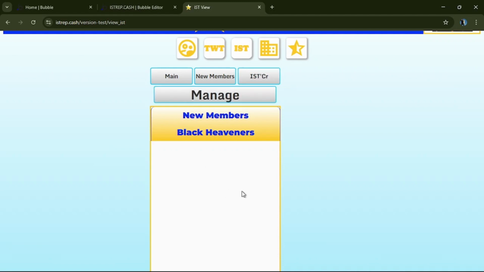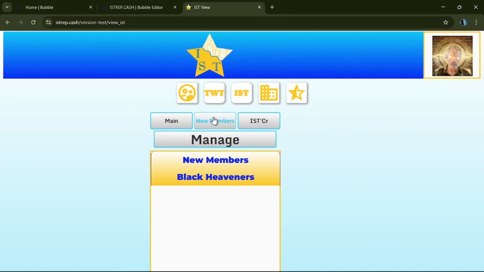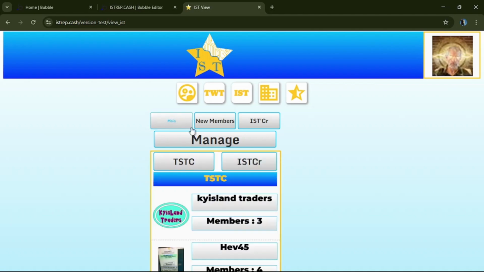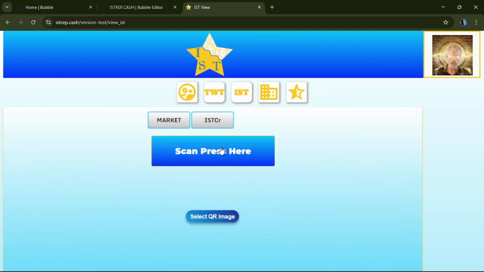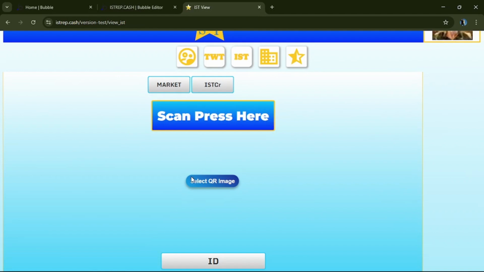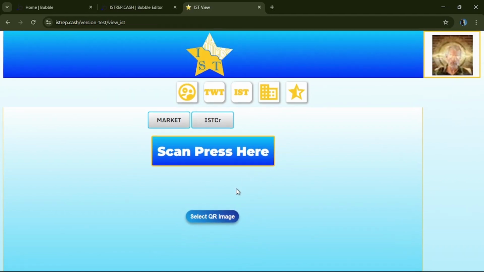In order to start new members, you have to go as the TSTC manager over here. You have to go and meet people and scan their QR code. When we're talking about scanning the QR code, you can come over here to your scanner, press scan here, and it'll start the scanning process. So you scan a person's QR code user, of course in the app, and this page will pop up.